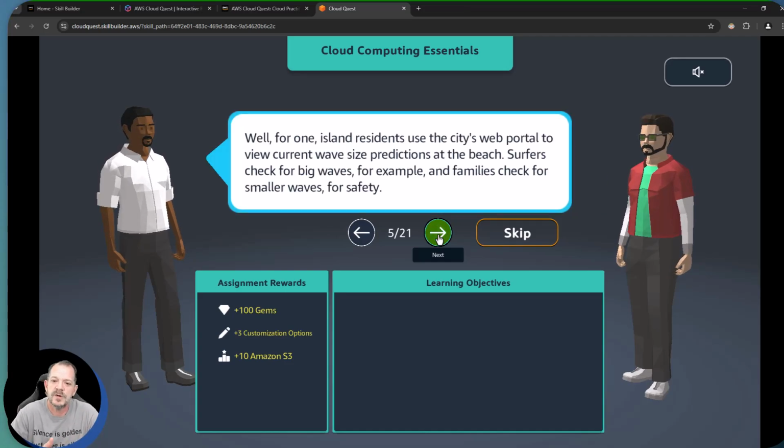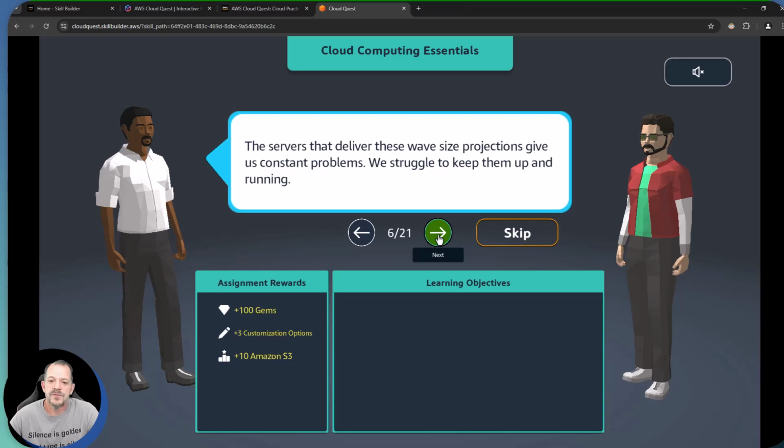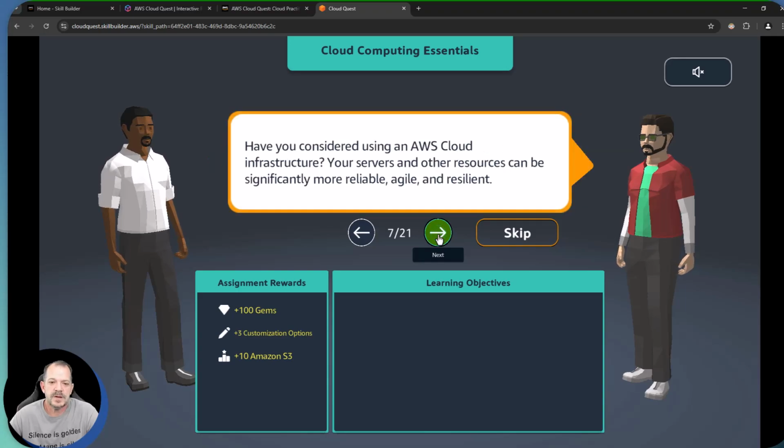Well, for one, island residents used the city's web portal to view current wave size predictions at the beach. Surfers check for big waves, for example, and families check for smaller waves for safety. The servers that deliver these wave size projections give us constant problems. We struggle to keep them up and running. Have you considered using AWS Cloud Infrastructure? Your servers and other resources can be significantly more reliable, agile, and resilient.